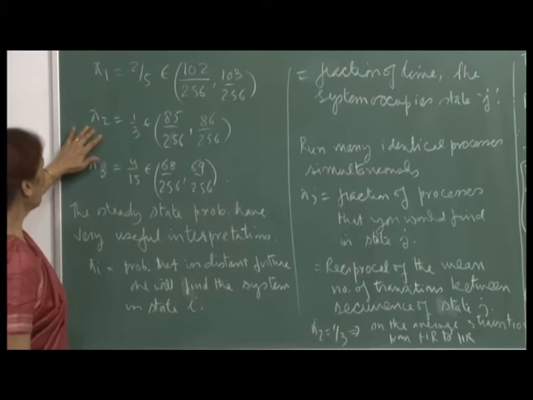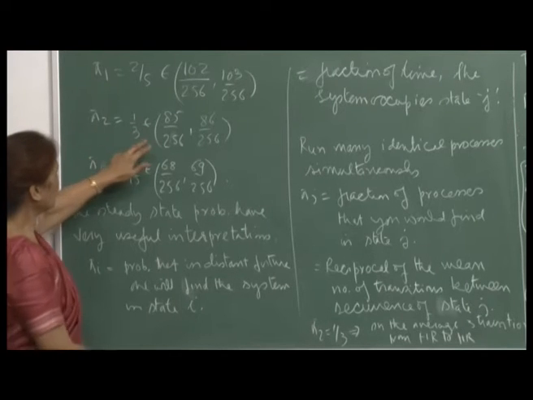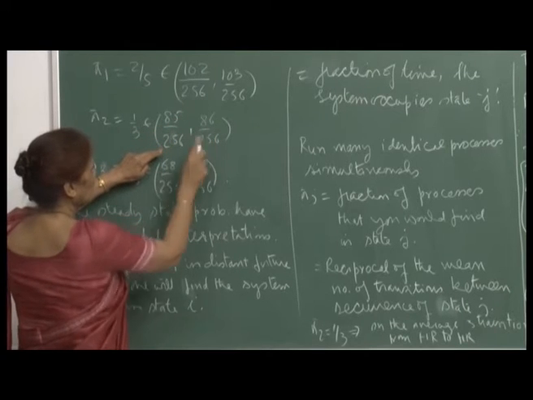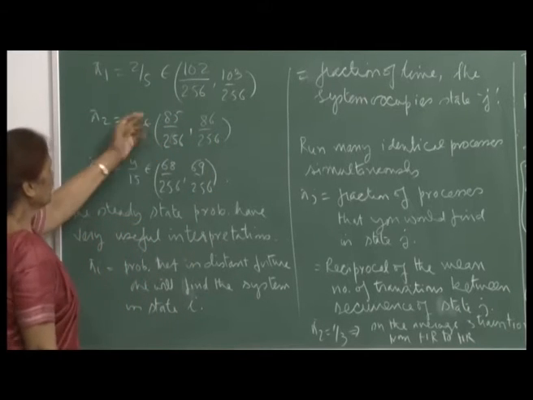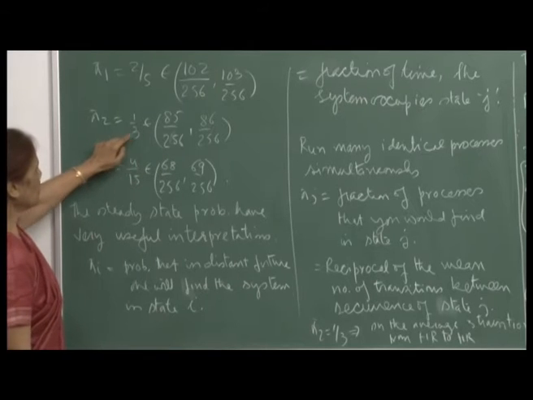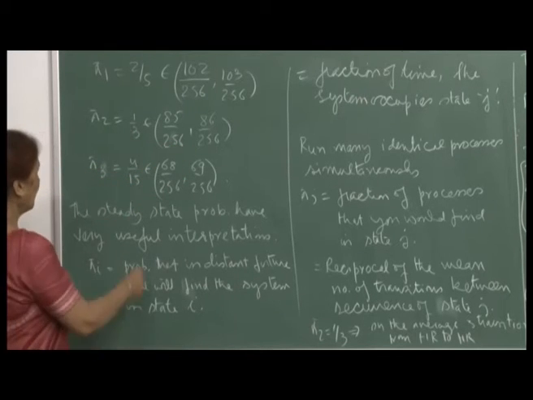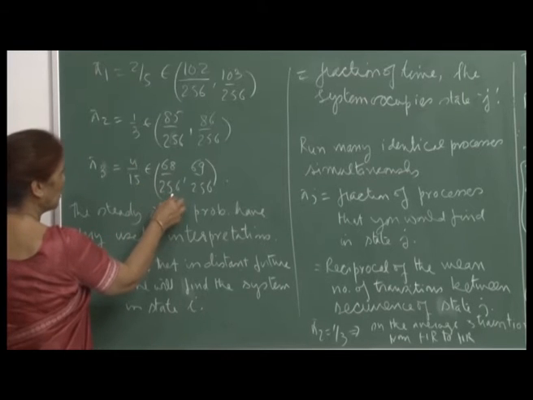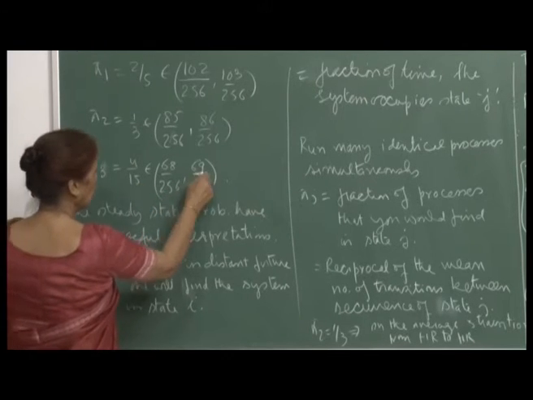Similarly, your pi 2 is 1 by 3, and this is also a number lying between 85 upon 256 and 86 upon 256. You can compare. So, 1 by 3 lies between these two, and similarly 4 by 15 is a number which is between 68 by 256 and 69 by 256.